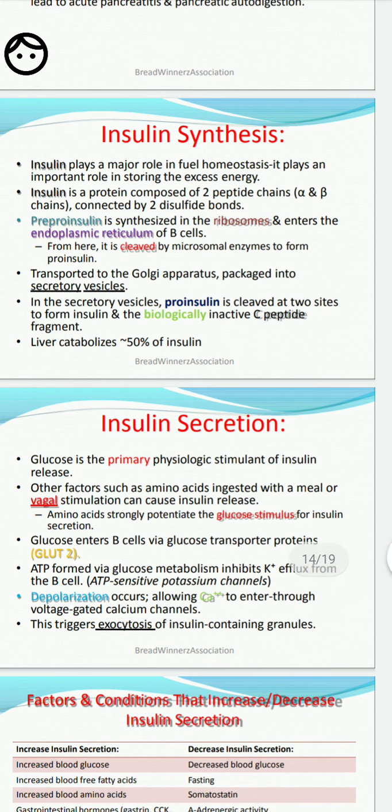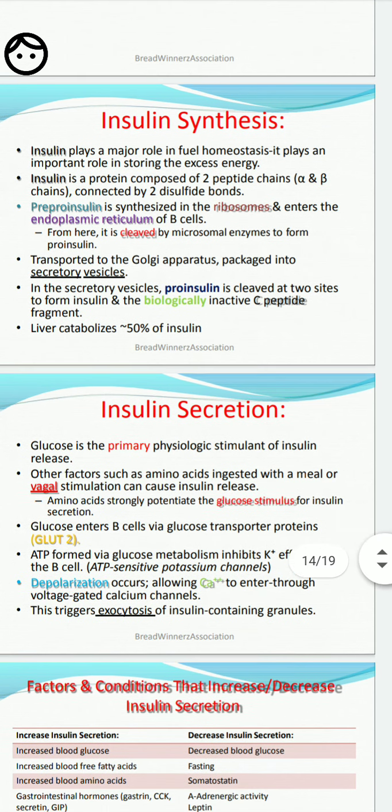Insulin is a protein composed of two peptide chains, the alpha and the beta chain, connected by two disulfide bonds.